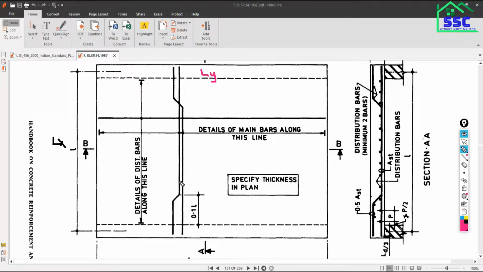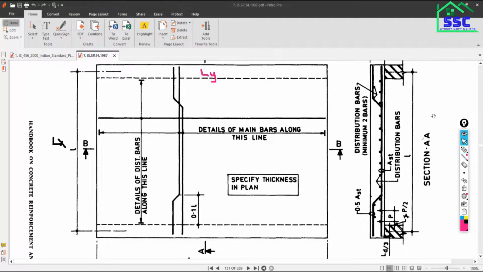At what location you have to bend up the main reinforcement: that distance from the face of the support will be 0.1 L from both sides along the shorter direction. This is the main reinforcement, this is the distribution reinforcement. Another important point is that the main reinforcement will always be at the bottom and distribution reinforcement will be at the top. Is that clear?